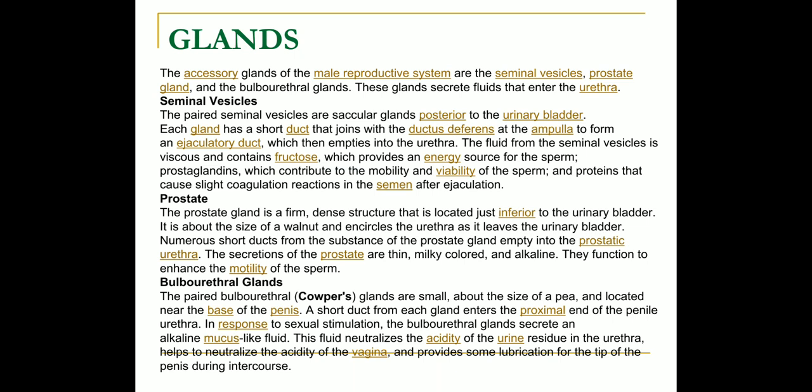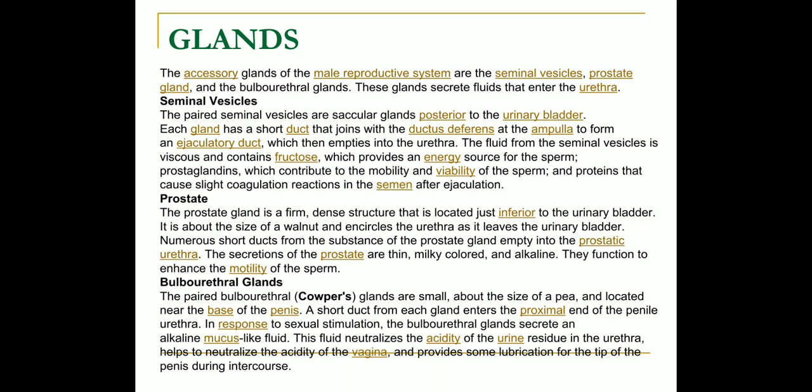The accessory glands. As we have discussed, accessory ducts and glands are important in the male reproductive system. The accessory glands of the male reproductive system are the seminal vesicles, prostate gland, and the bulbourethral or Cowper's gland.